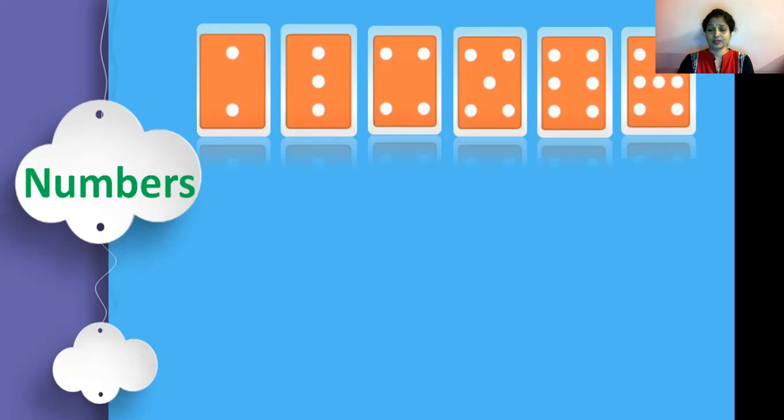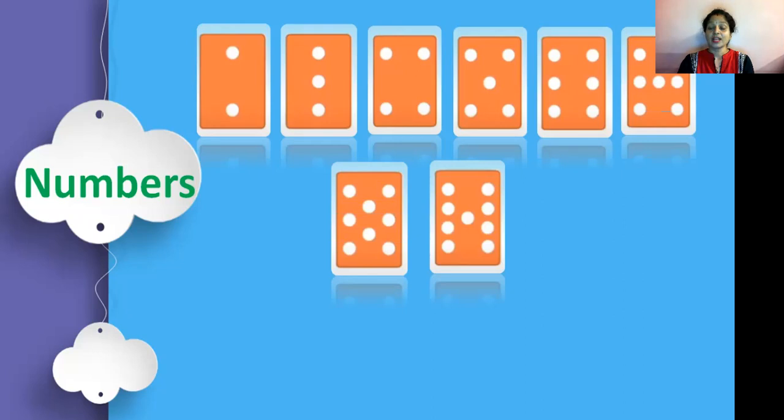Correct. The next one is of 7 circles. Count the number of dots. 1, 2, 3, 4, 5, 6, 7, 8. 8 dots. And the last one is of 9 dots. So this is called the number pattern.